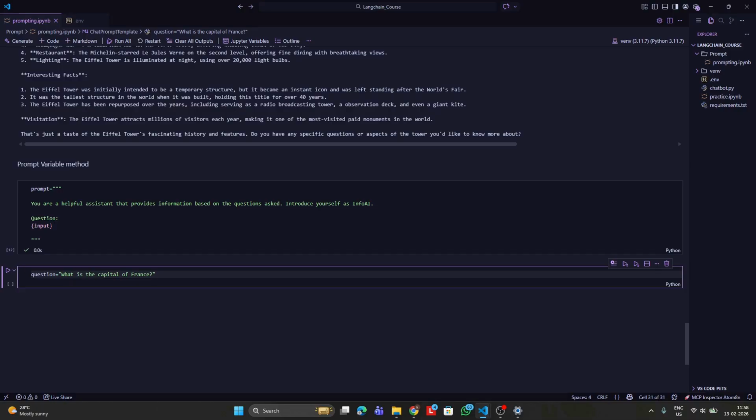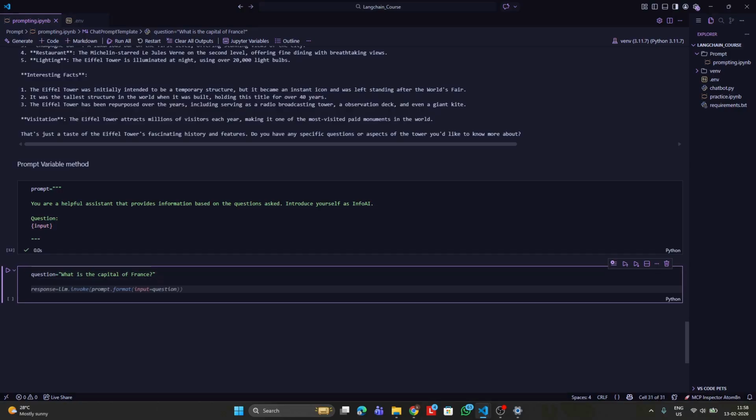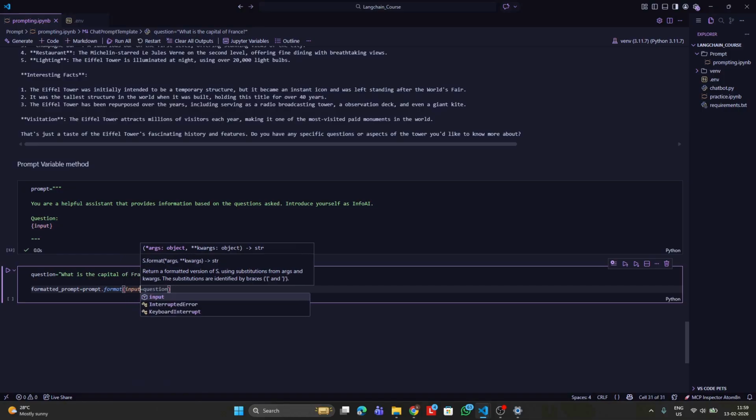The next step would be to place this question in the placeholder of the prompt so that we can get the total prompt. For that, we'll be using something called the dot format method. I'll create a new variable called formatted prompt, which is equal to prompt dot format. Inside dot format, the input will be passed as an argument, because in the prompt we want to paste this question. So we can write it as input is equal to question.